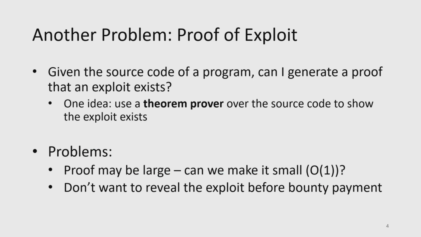To give another problem which motivates this is proof of exploit. Given the source code of a program, can I generate a proof that an exploit exists? One idea here would be, once again, we encode the software in a theorem prover, and then we can write a mathematical proof that the source code actually has some vulnerability. This might be useful for things like bug bounty programs, where I actually want people to find exploits and tell me about them. What are some problems here? Well, one is that these proofs might be large. So can we make them small, say constant size? And then another question is, maybe I don't want to reveal the exploit before some payment is initiated, right? So again, can we keep these proofs private?